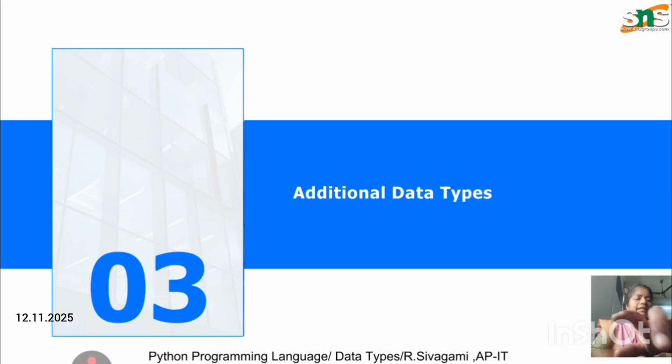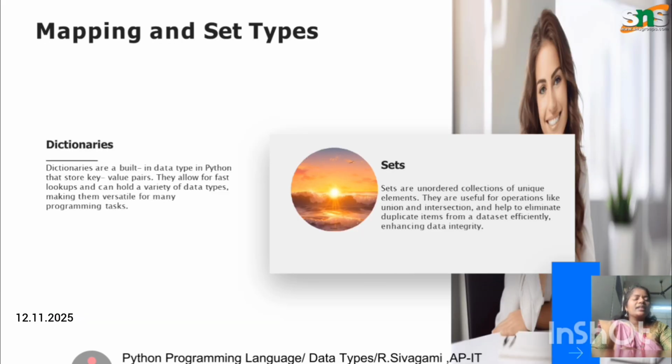Here I give some additional data types. The first one is dictionary, the second one is sets. These concepts are given in our syllabus and in our books in brief. These are separate topics. In the upcoming videos we're going to learn them separately in a brief manner. Then only will we understand these types of data types.